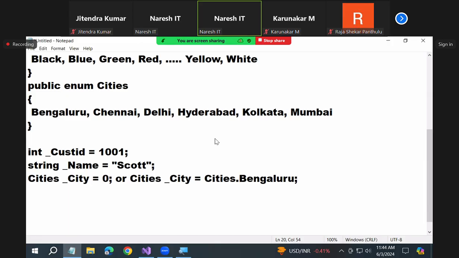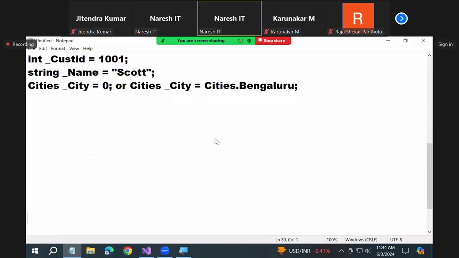Just now we had Console.Color.Blue. Same way, what is it? Cities.Bengaluru. I can assign like this. Okay, now tell me one thing. Can I define a property on customer ID? Come on, help me.